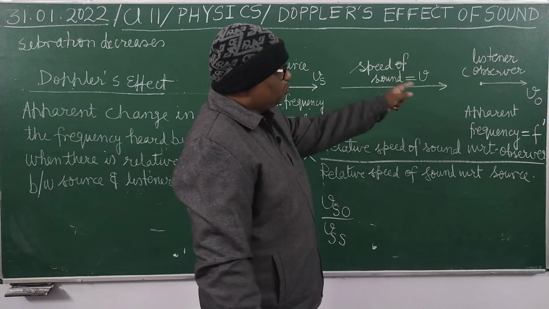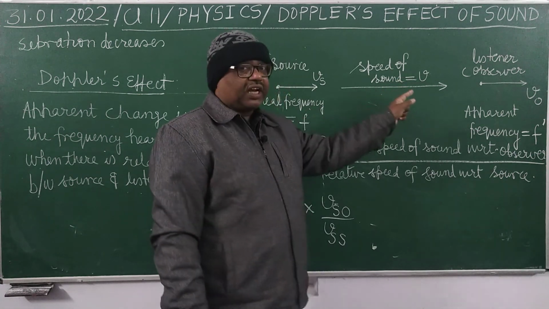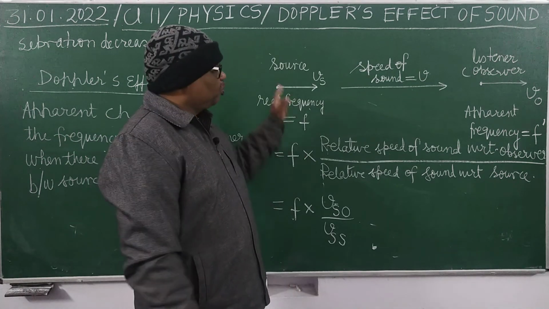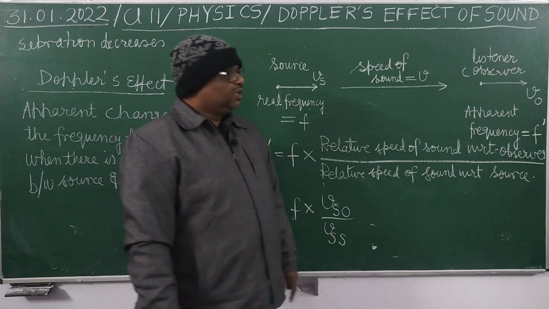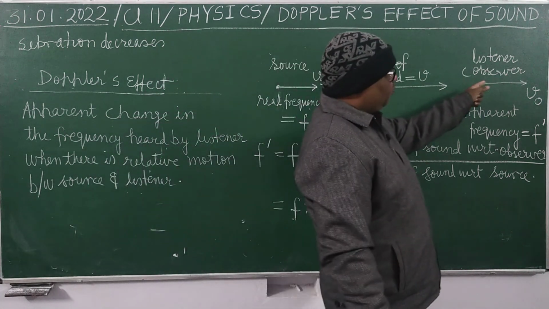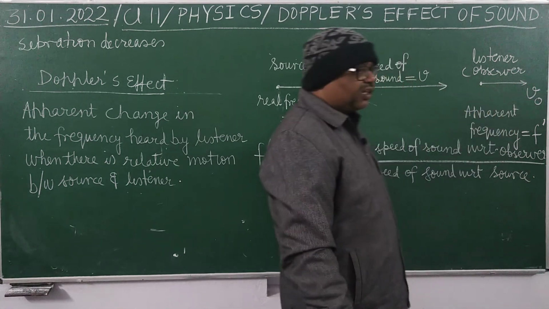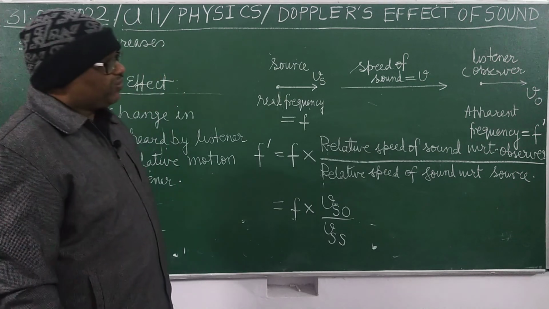Now the listener is moving along the same straight line in which the source is moving. It is moving with a speed v naught, and the apparent frequency heard by the listener is, suppose, f dash.